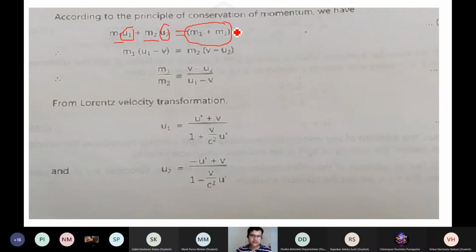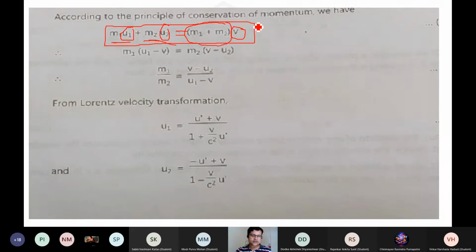But that becomes v, because the observer is not located at the masses, I mean to say the moving frame. We know that the moving frame is moving with this velocity. So m1 plus m2 is the resultant mass, multiplied by v, that gives me the resultant momentum. So the law of conservation of linear momentum here says m1 u1 plus m2 u2 is equal to (m1 plus m2) times v. I hope you understand why we are writing this particular law of conservation of momentum.